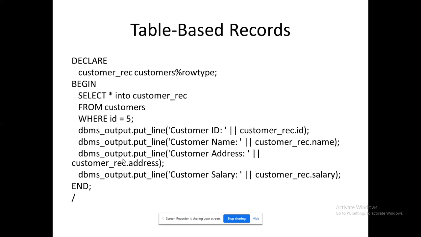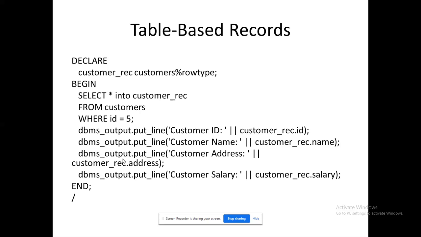So select star into, I'm going to store a complete row in a single variable. A row represents one record consisting of n number of fields. All n fields will be stored into a single variable, right? That's what they represent.